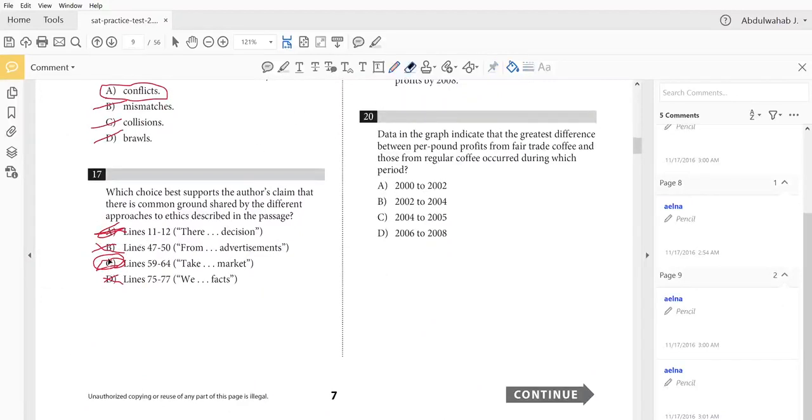I'm actually gonna erase this so that I could draw a better line. So, C is our best answer.